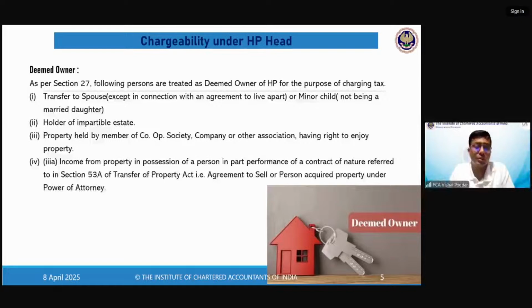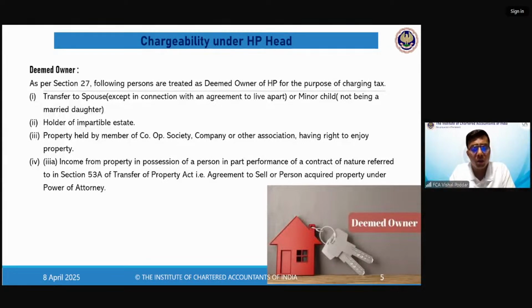The fourth scenario is, many times you purchase property or, I will say, book a property in some under construction project. Now, when you book a property in some under construction project, the law says that until and unless the project is completed, the builder cannot legally transfer the property to you. So where a property is in an under construction project, you cannot become the legal owner.